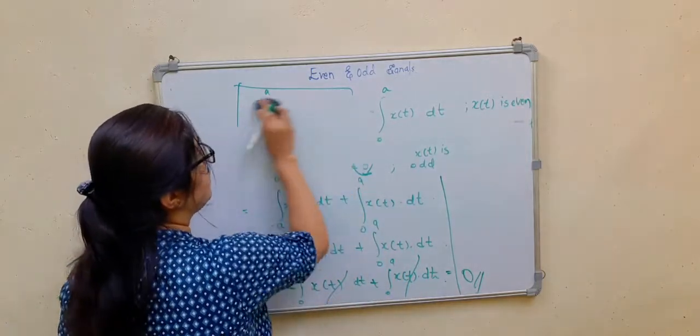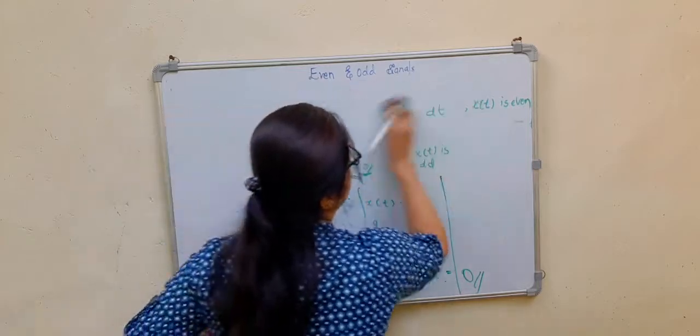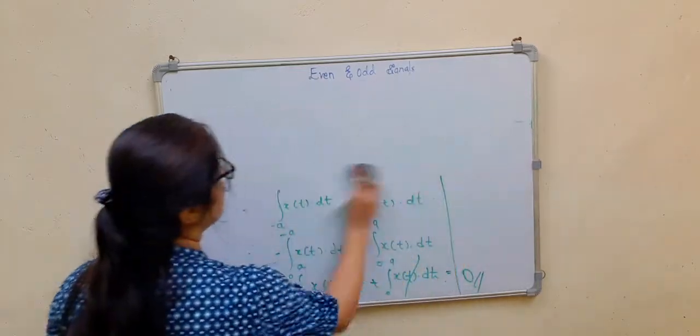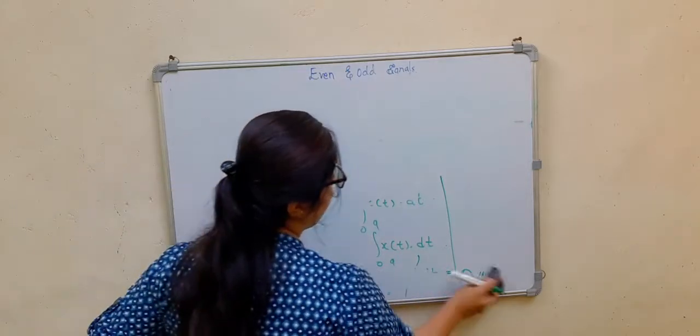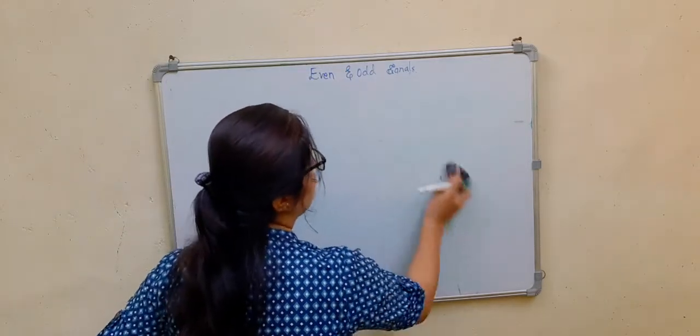Next we will consider discrete-time signals; it will be the same. For an even signal, x of minus n is equal to x of n. For an odd signal, x of minus n is equal to minus x of n.